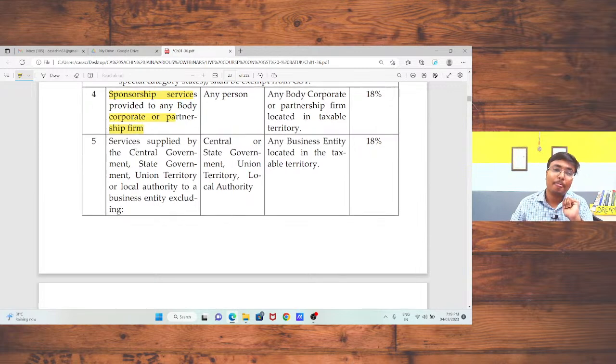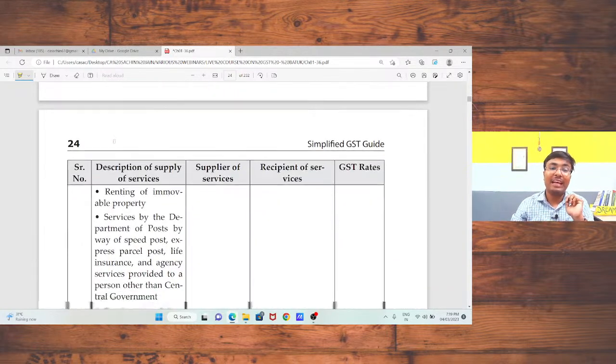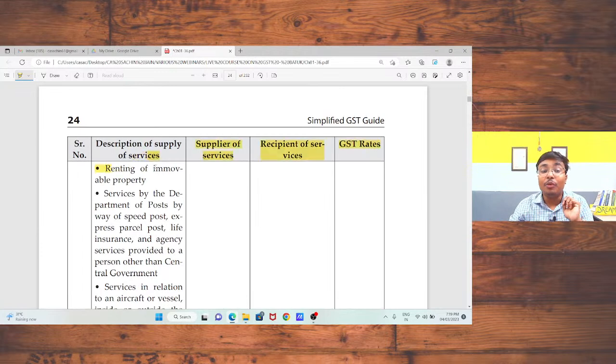Okay, sir. Services supplied by central government, state government, union territory, local authority. If any service is provided by those government entities, in that case, recipient will be liable to pay the tax. But excluding renting of immovable property. If government is providing any renting of immovable property, in that case, those services will not be covered under reverse charge mechanism.